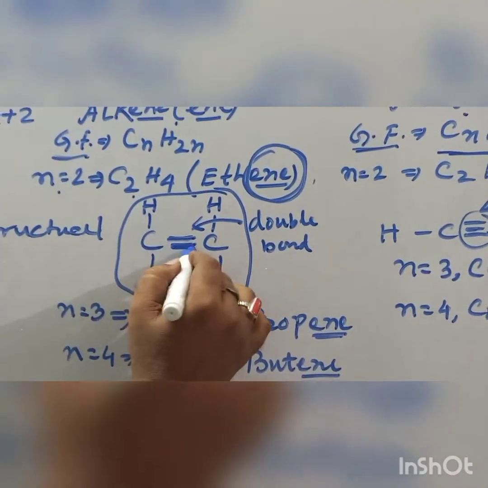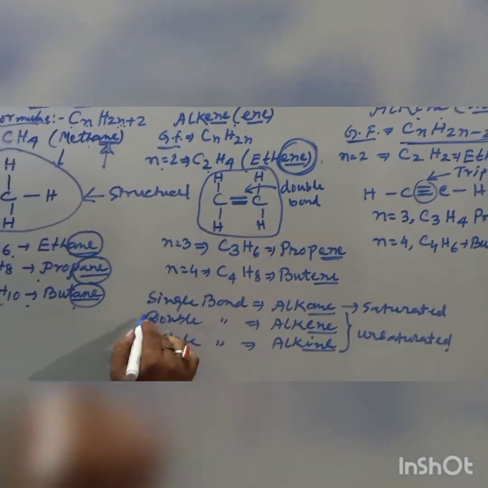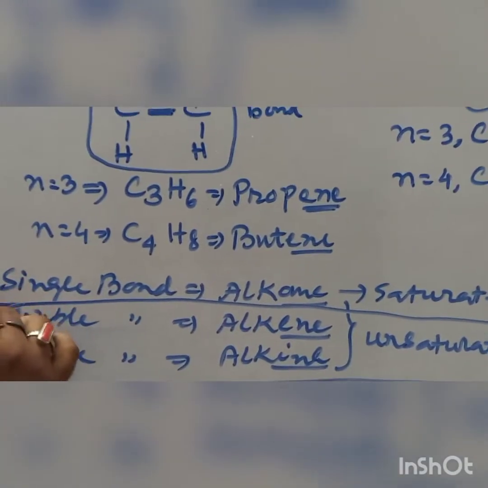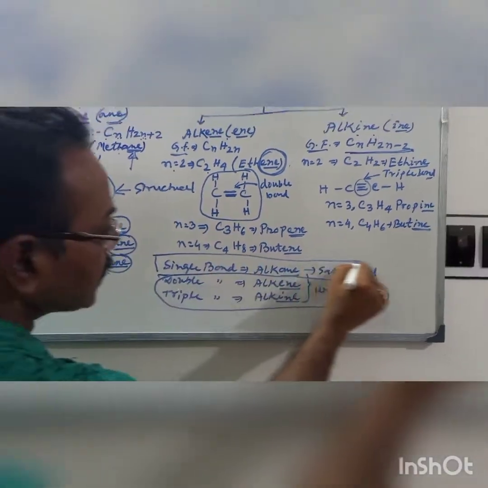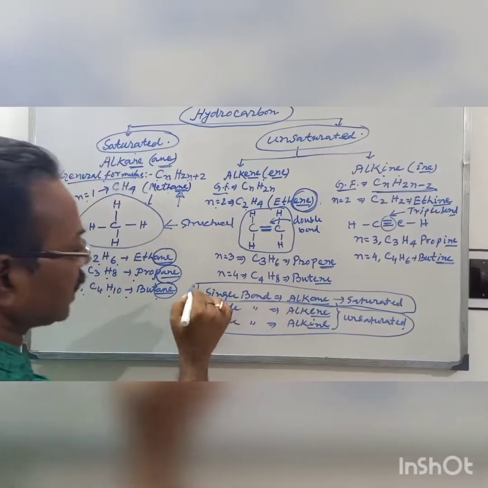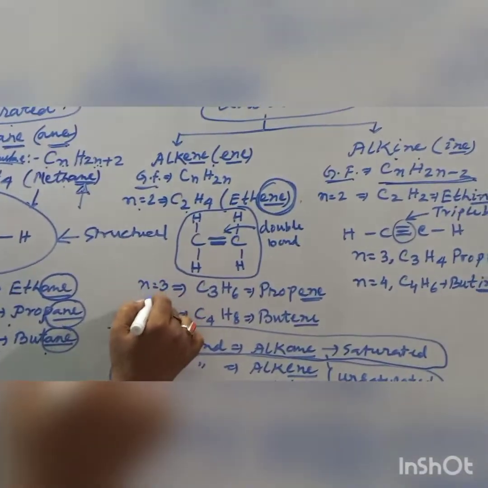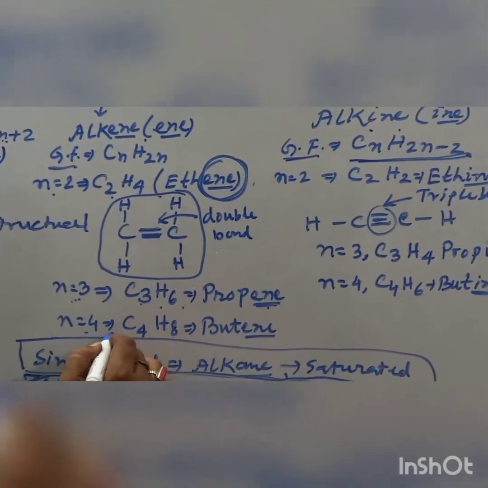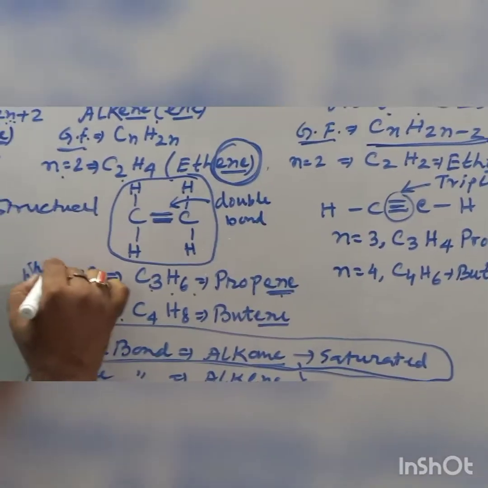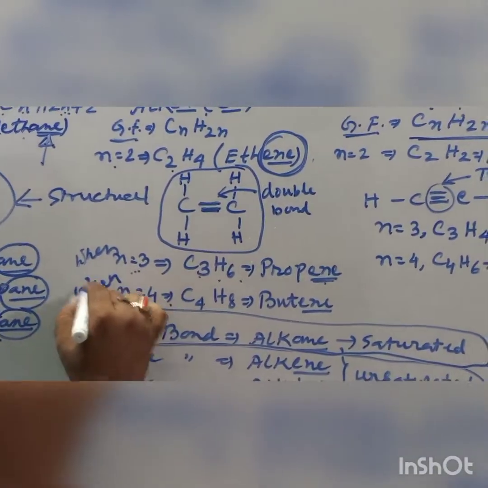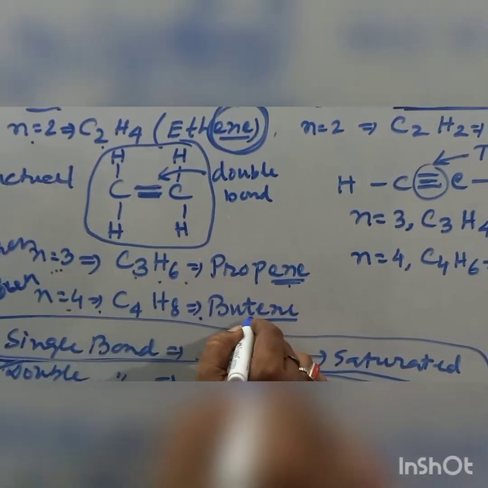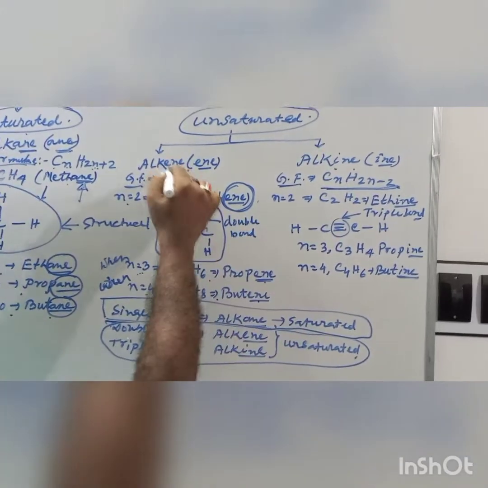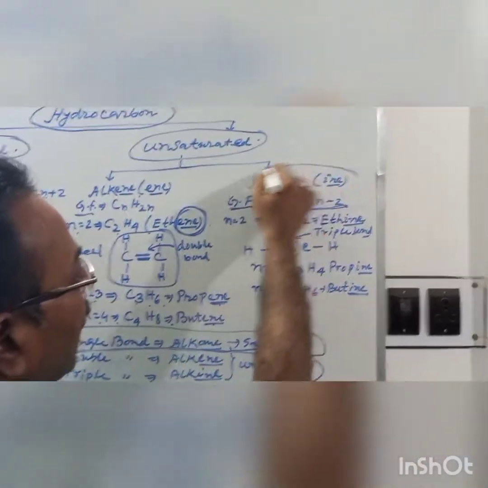Here see, this is a double bond. These double bonds are in unsaturated hydrocarbons, and the single bond, which I have previously told you about, is in saturated hydrocarbons. Now when n equals 3, we get C3H6, called propene, and when n equals 4, the compound becomes C4H8, which is butene. All are pronounced as alkene.